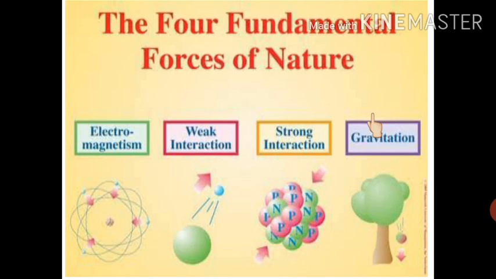And when we talk about the microscopic world, we have 2 other forces: strong interaction and weak interaction, which are basically the strong nuclear force and weak nuclear force.